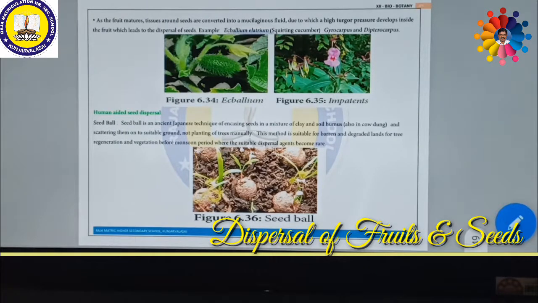What is seed ball? Seed ball is an ancient Japanese technique actually. Usually Japanese people used to do the seed ball mechanism. They encase the seeds in a mixture of clay and soil humus, along with some cow dung, and scatter them onto a suitable ground. Suitable ground means a place where there is no seed or any plant.